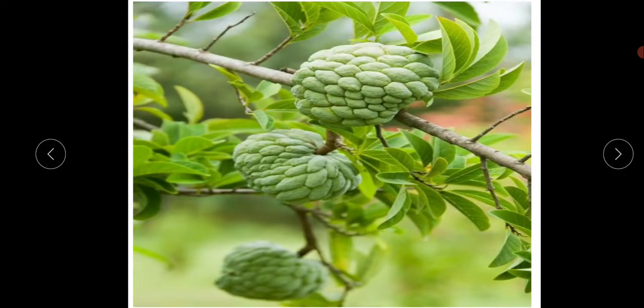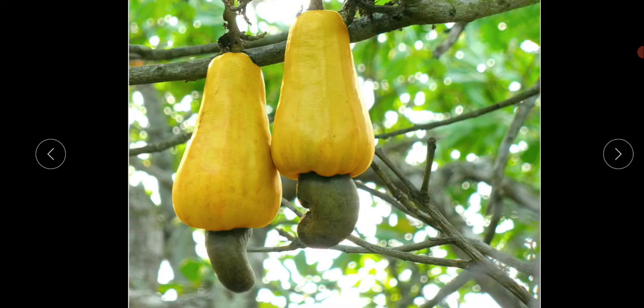Next, which fruit is this? It's a custard apple, right, children? Look from where it is grown. It's also grown from a plant itself, right, children? Look, it is hanging from the plant itself. Can you identify this fruit? It's a cashew fruit, children. Have you heard about cashew nuts? Cashew nuts, godambi. In Kannada, they say godambi. That fruit is this. It has the cashew in it. It is also grown on trees itself.